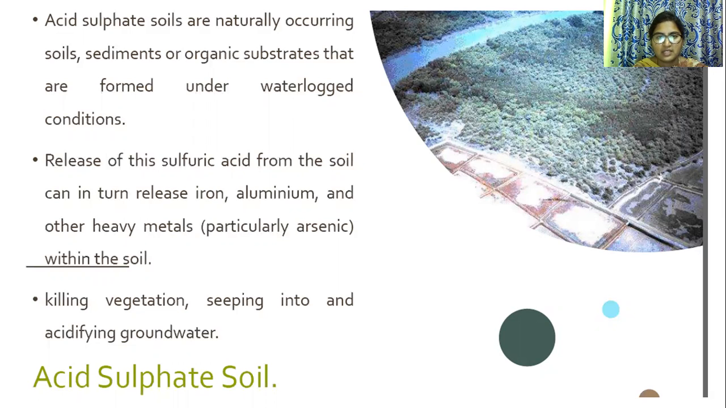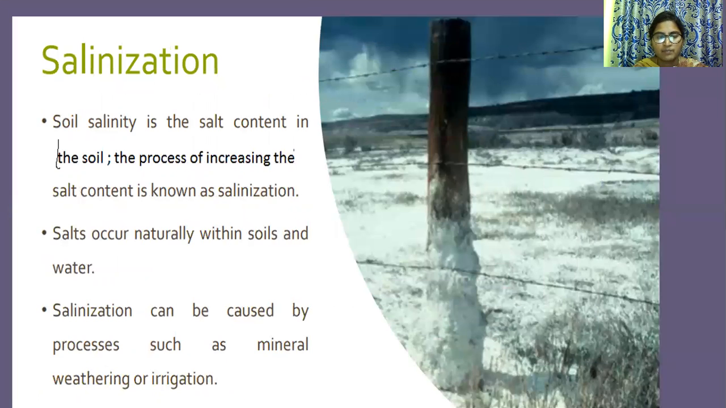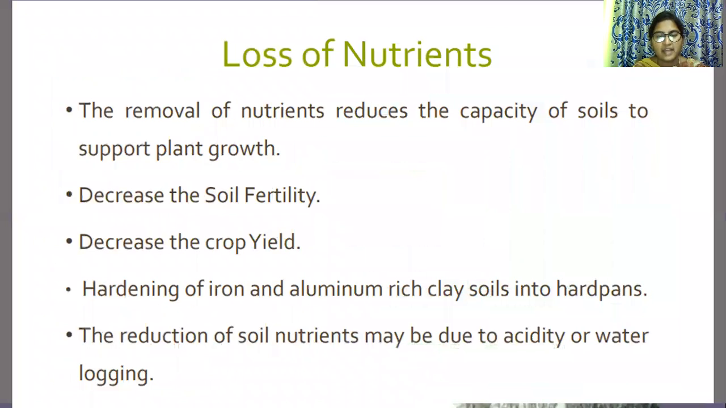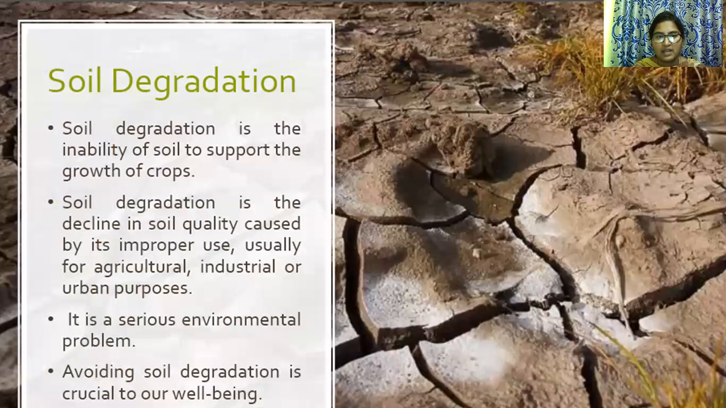So increasing the salt content in the soil is known as salinization, which decreases the soil fertility, causes loss of nutrients, and decreases the crop yield. Also, soil degradation is the decline in quality caused by its improper use, usually for agricultural, industrial or urban purposes.